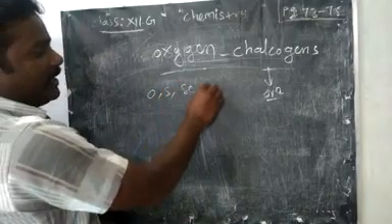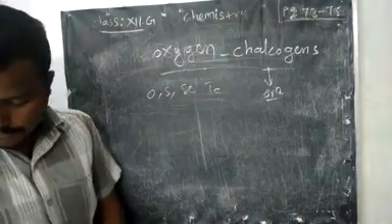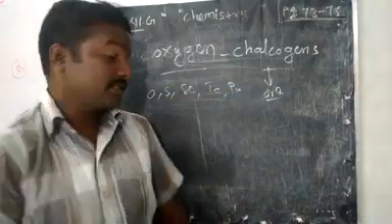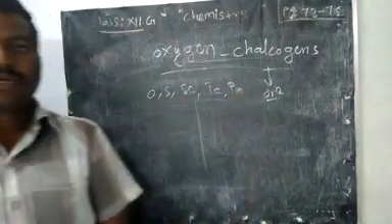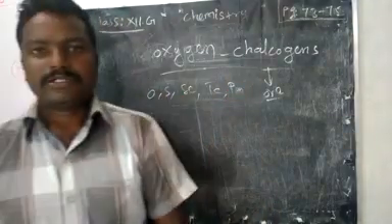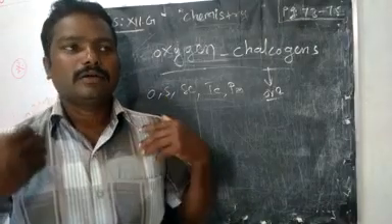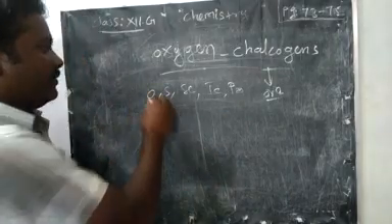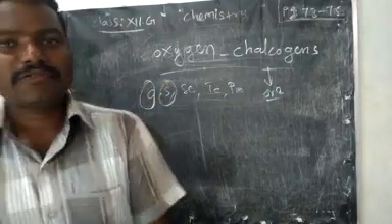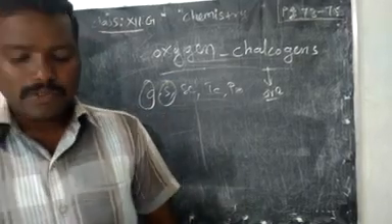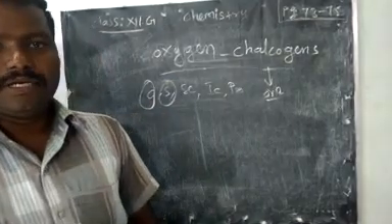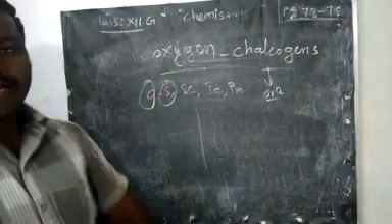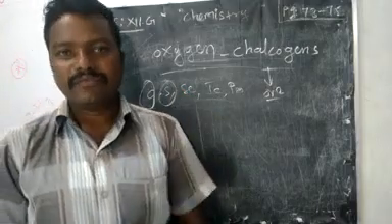In this family we have oxygen, sulfur, selenium, tellurium. The last one is polonium. These are the elements present in this family. The first two elements are very important, because compared with the others, they are present only in small amounts as sulfides. So here we are going to concentrate on these two elements. As you know very well, we cannot live without oxygen. So oxygen and sulfur we are going to discuss in this video.